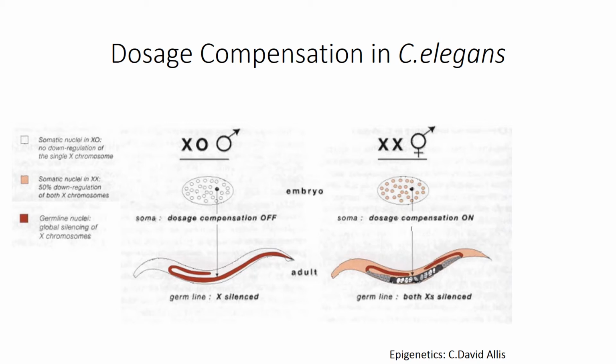When we move on to the germline cells, very interestingly we see that males and hermaphrodites globally repress their single and double X chromosomes respectively in all their germ cells. It becomes clearer in this picture, where the red germline tissues in the adult C. elegans represent complete inactivation of the single X in males and the two X's in hermaphrodites. Now we will move on to the next slide and try to understand the mechanisms by which this precise dosage compensation is achieved.